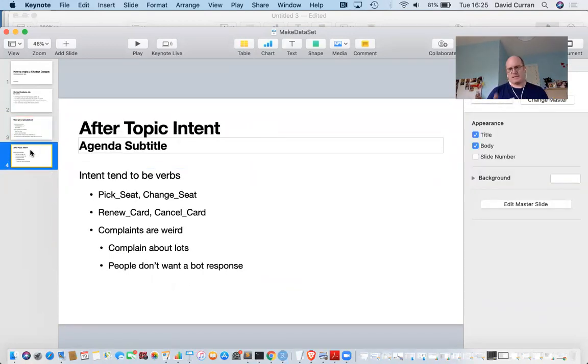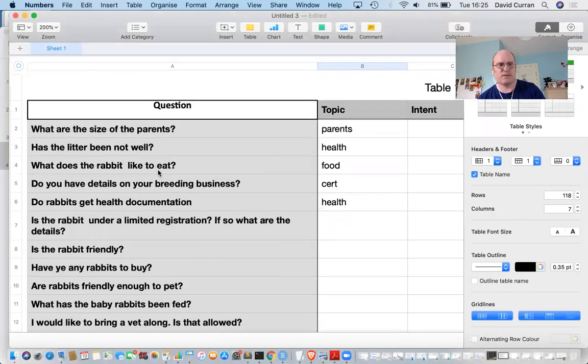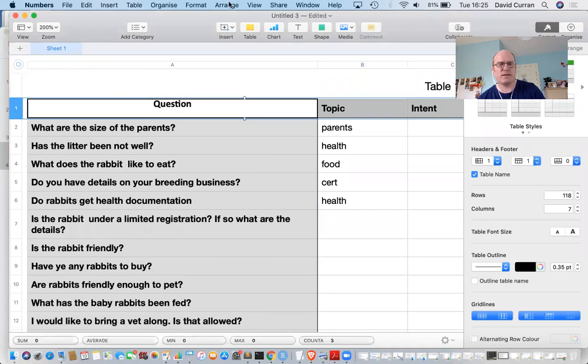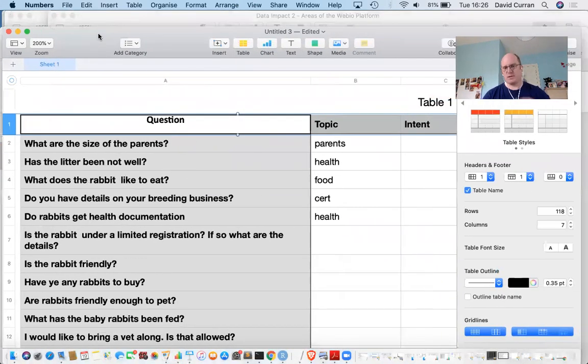So next up, after topic, the next thing you want to worry about is the intent. An intent usually is the topic and a verb. So a seat that someone is picking or they're changing a seat, they're doing something to the topic. The card is being renewed, the card is being cancelled, that sort of thing. So what to do next is, again, remember, try and keep thinking in batch mode. What you'll end up doing is filtering in your spreadsheet, filtering by a particular topic, and then going through all the health questions, looking for a particular verb.